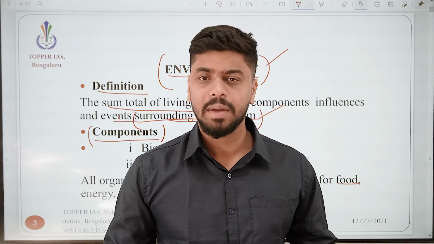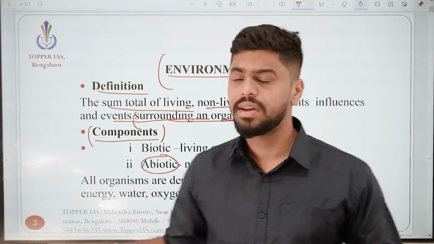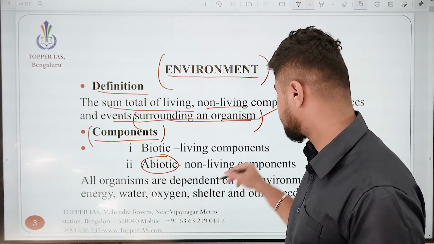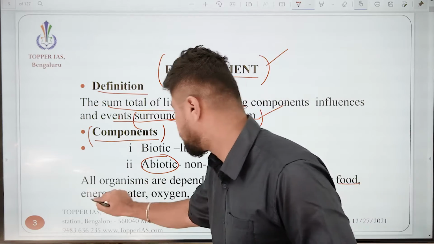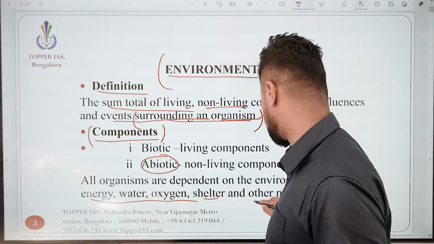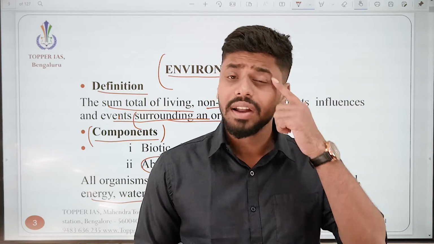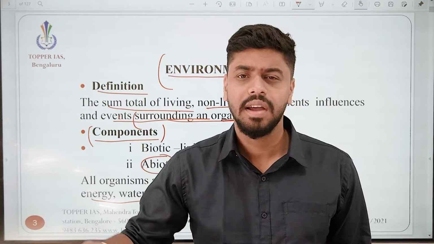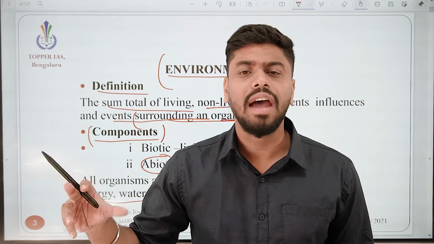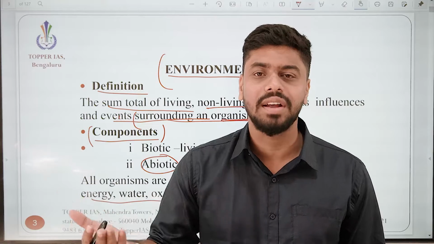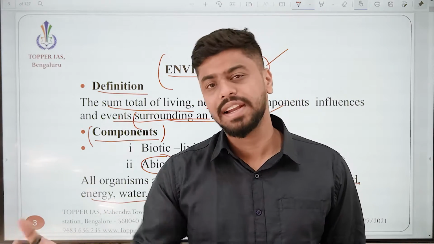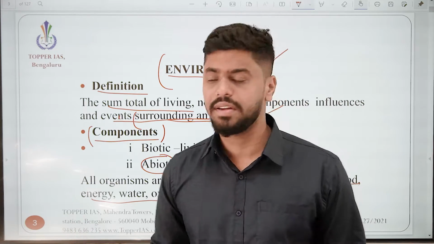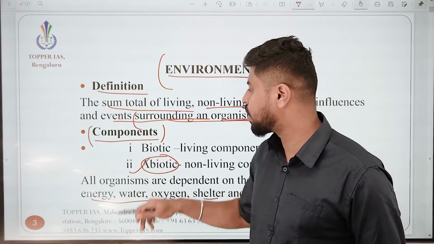But here, abiotic does not strictly refer to, let's say, this table or this board or this pen. What we are referring to is other factors like food, energy, water, oxygen, shelter, and other needs. Like latitude, longitude, heat, insolation, water, these kinds of things which generally do not have life. We would consider water as Ganga Ma, but strictly speaking, it belongs to the non-living, abiotic realm. So these are all called abiotic factors.